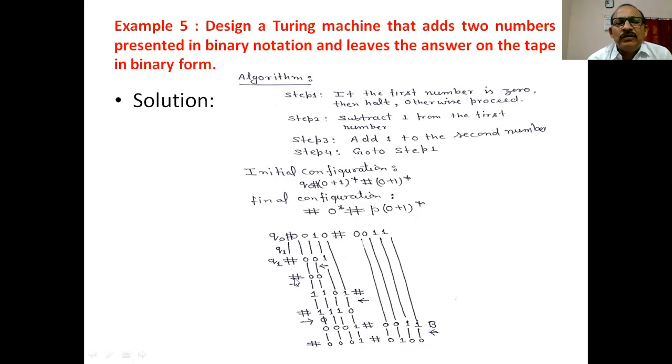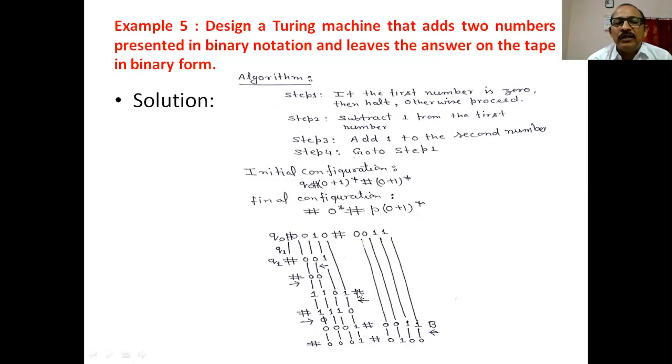If this is encountered, replace this by this and move in the left direction. And here we are doing the complement operation. Here we are taking the complement of the first number. Is it clear? You know this technique: this 1 is replaced by 0, this 0 is replaced by 1. The machine goes to this place.